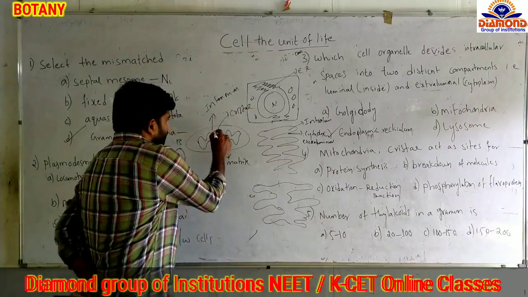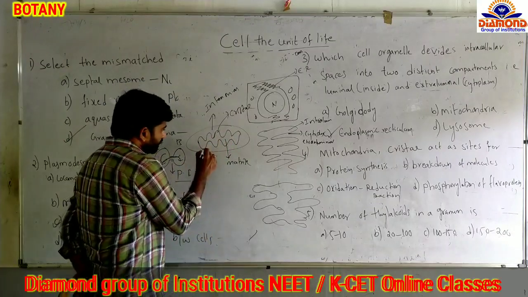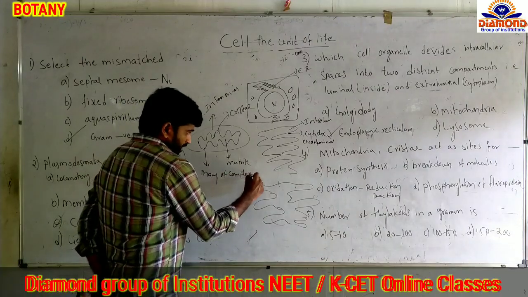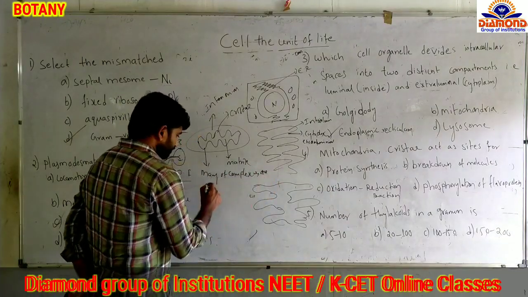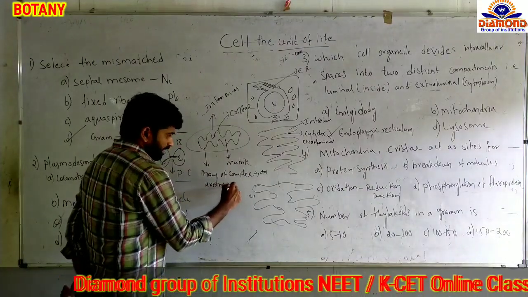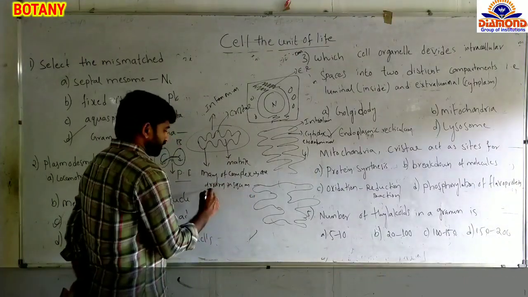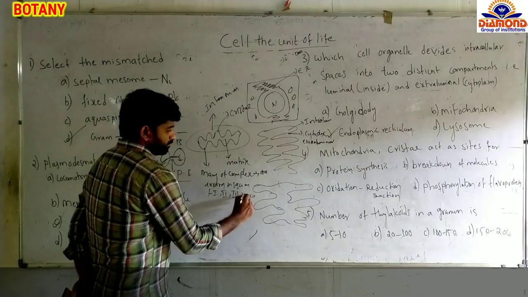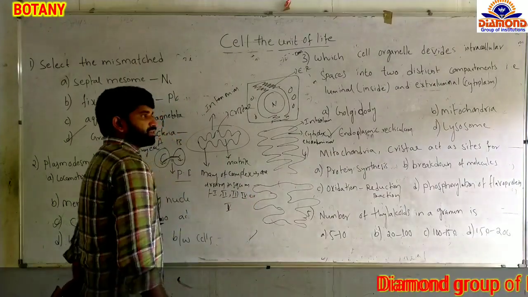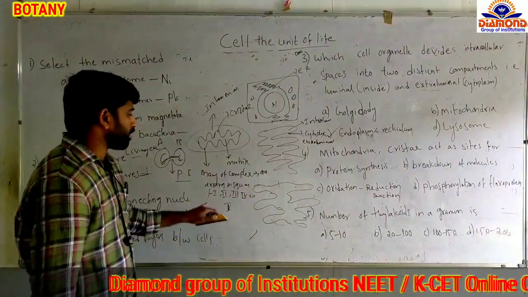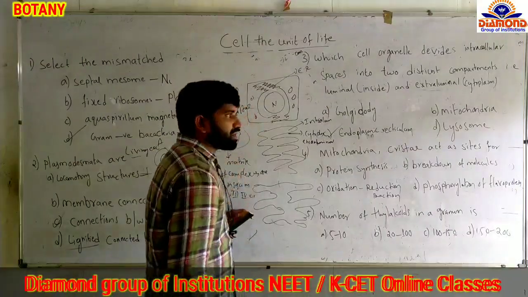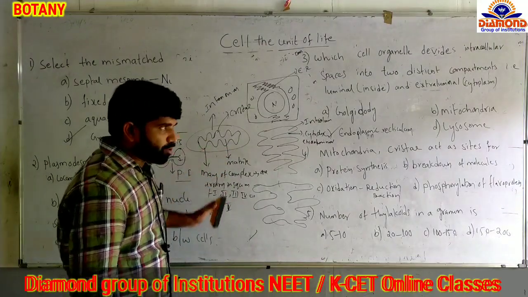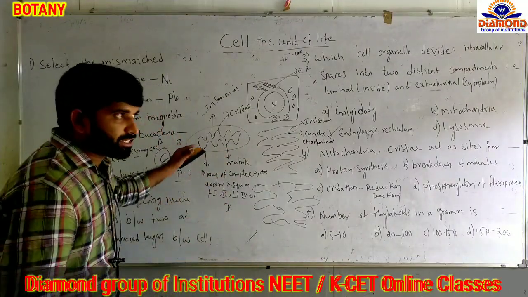Now see here, this is the inner membrane. Many complexes are arranged in a sequence. Those are complex 1, 2, 3, 4 and 5. At the time of respiration we are discussing, these are all complex 1, 2, 3, 4 and 5. Those are all located in the inner membrane of mitochondria. Mitochondria is involved in aerobic respiration.